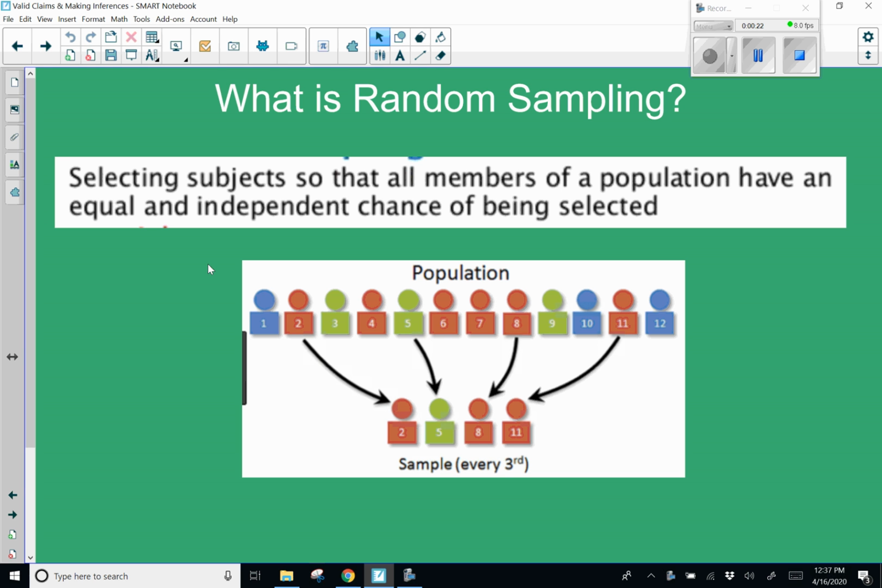Basically, random sampling is when you select your subjects so that all members of a population have an equal and independent chance of being selected. You want to make sure that it's not something biased. So, for example, you wouldn't just ask the math club at our school what their favorite subject is, because chances are the majority of them would all say math. That would be a biased sample. Okay, so you have to just make sure that you have an unbiased group that you are surveying in order to get a valid conclusion or a valid claim from it.